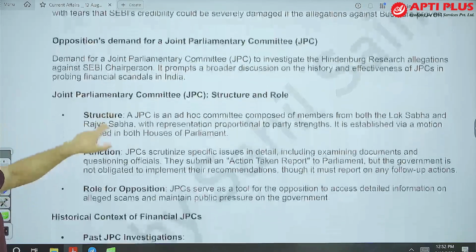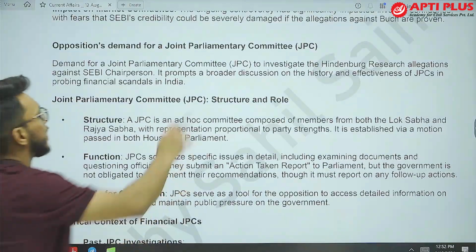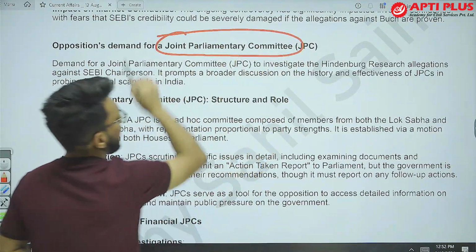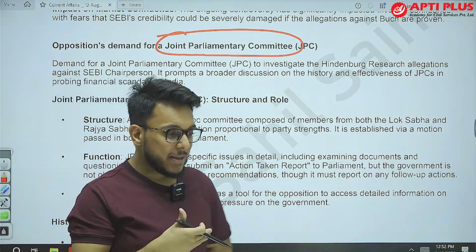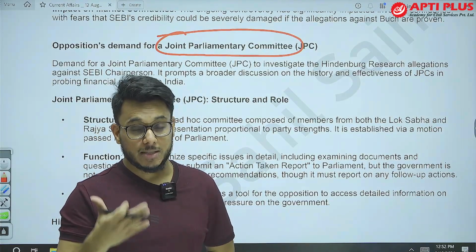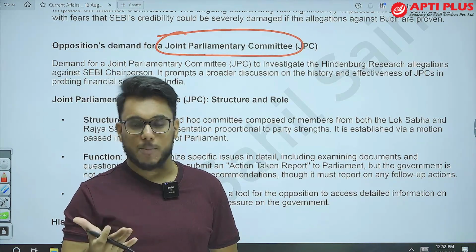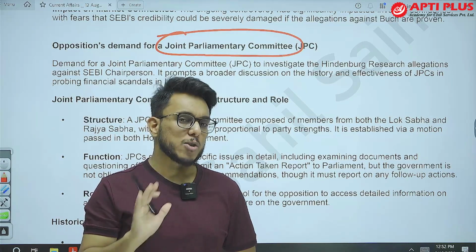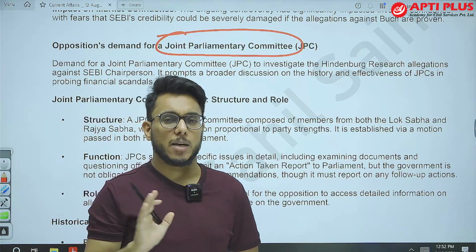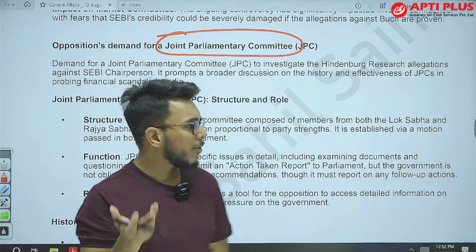Okay. Now, what has the opposition done? They have demanded a joint parliamentary committee, the JPC, to investigate the Hindenburg charges, whether the SEBI chief got some benefit out of it, and whether there was a conflict of interest. All these matters should be investigated by a joint parliamentary committee. Now, what is this JPC for the prelims examination?